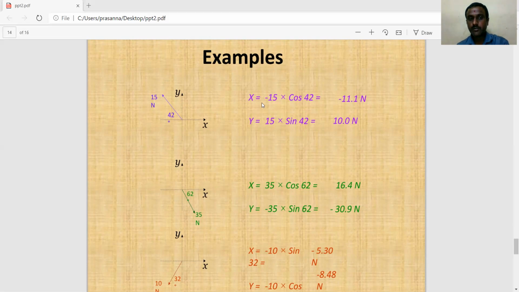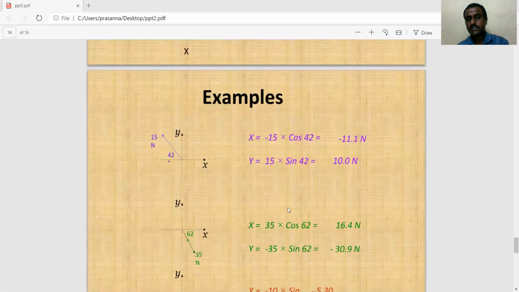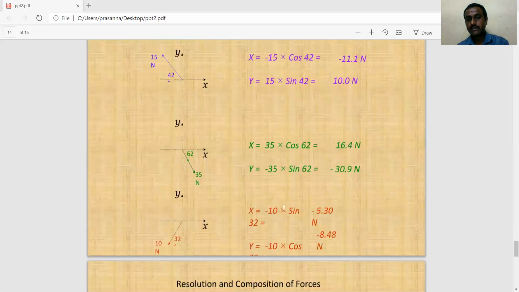Example: based on this resolution of forces into two components, x and y. Fx equals 15 cos 42 degrees, which is minus 11.1 Newton. In the y-axis, 15 sin 42, which is 10 Newton. So based on the resolution, Fx is considered as F cos theta in the x-axis, and Fy as F sin theta. Based on these examples, we can classify depending on the resolution.